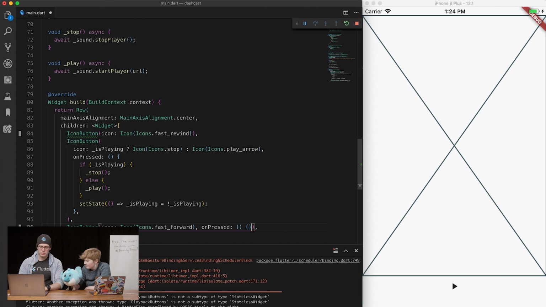Do you normally do null? Yeah. Null will disable it, so you can't actually press it. No, just equals. Just take out the whole function. Yeah, but that will disable it. Yep, the button will be disabled.